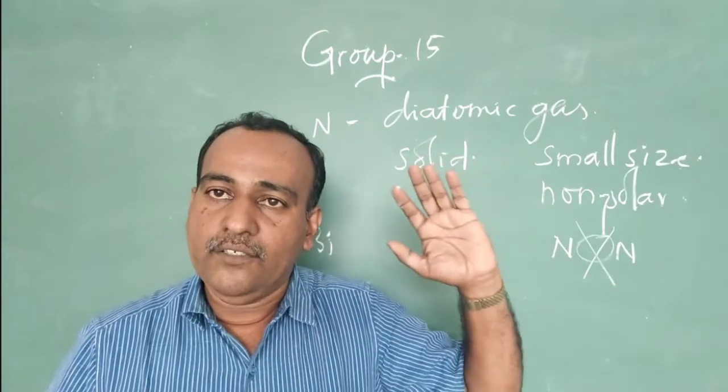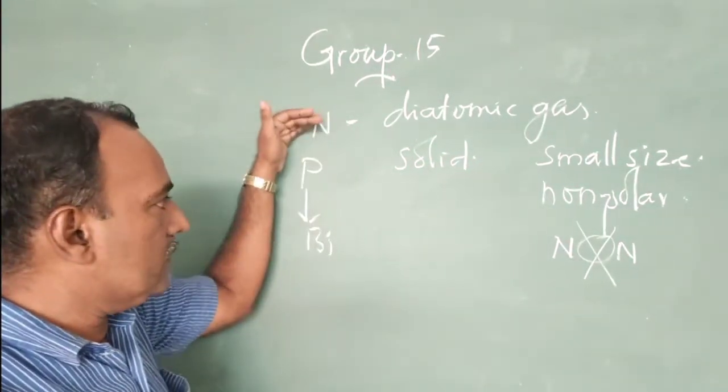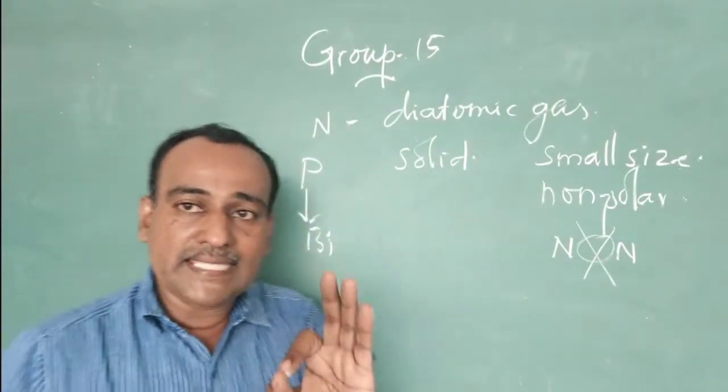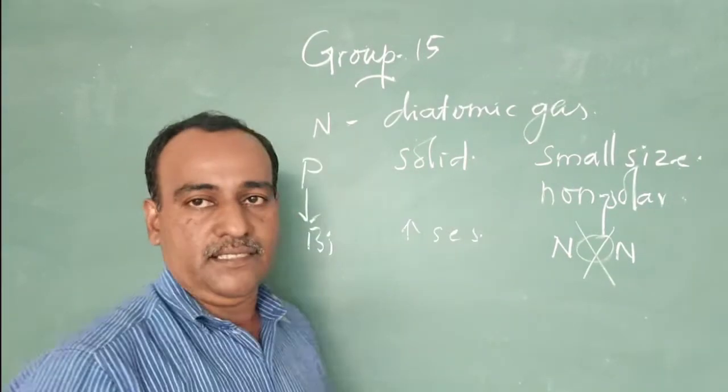Metallic character. In group 15, when we move from top to bottom, metallic character increases.